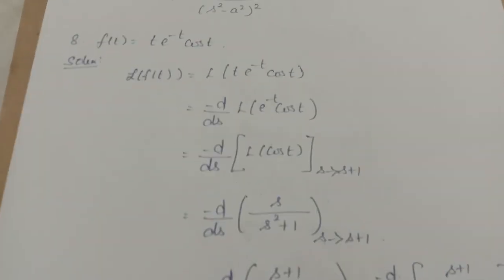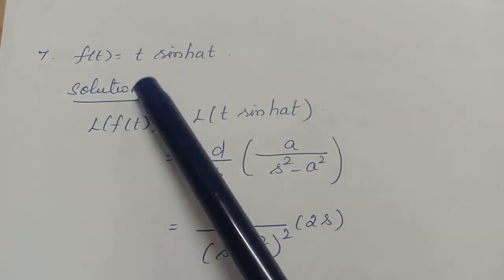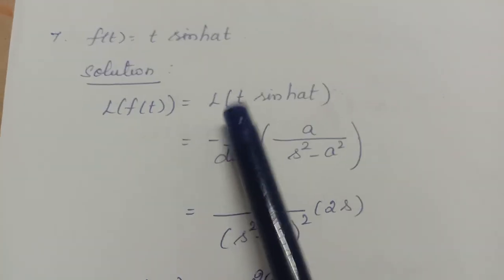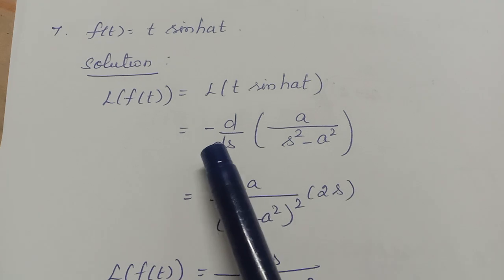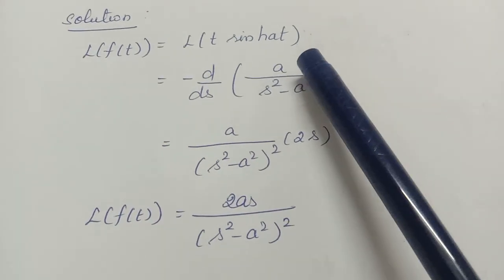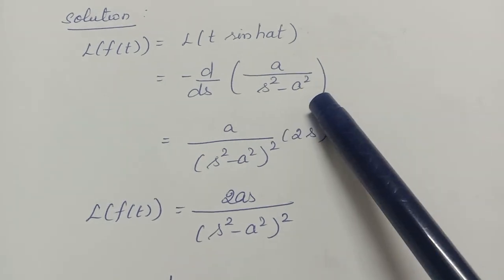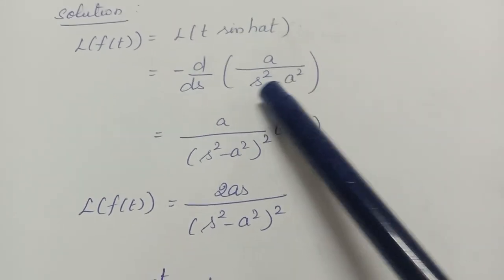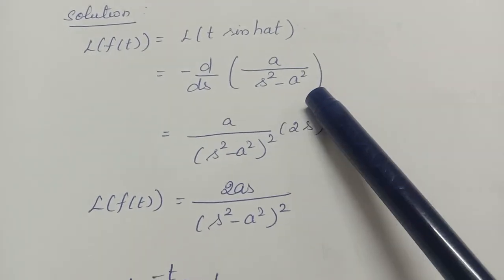Okay, then next problem. F of t equal to t into sinh at. So since t is there, what is the formula? Differentiation of Laplace of sinh at. For sinh at, the Laplace is what? A by s square minus a square. Here it is hyperbolic function, so a by s square minus a square.